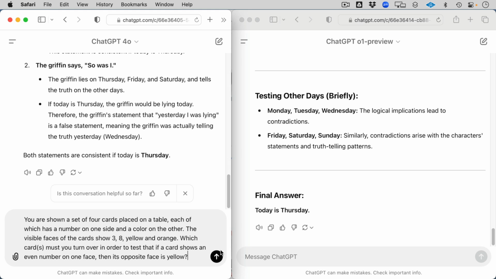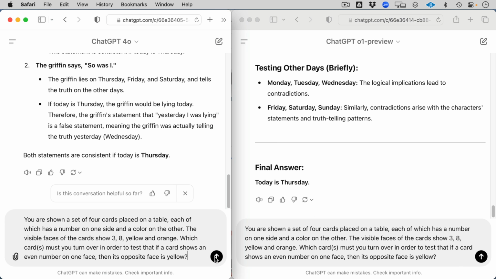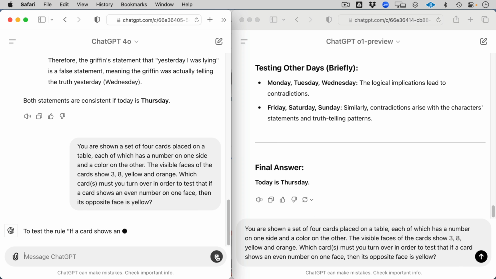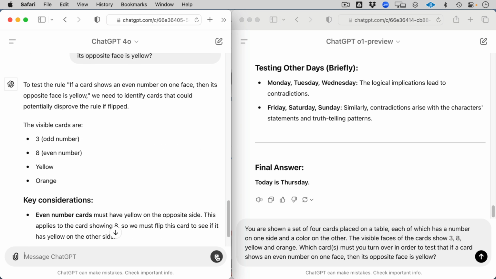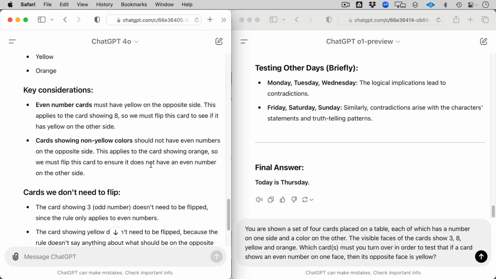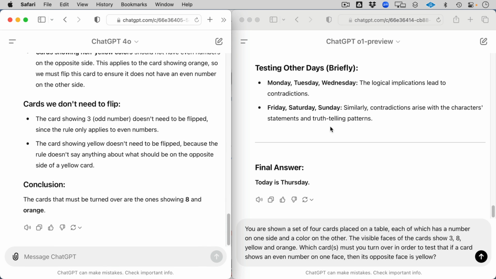So let's do another one here. Let's do the old way and the new way. On the left-hand side, you're shown a set of 4 cards placed on a table, each of which has a number on one side and a color on the other. The visible faces of the cards show 3, 8, yellow, and orange. Which cards must you turn over in order to test that a card shows an even number on one face and the opposite face is yellow? Wow, how do we even follow that, right?